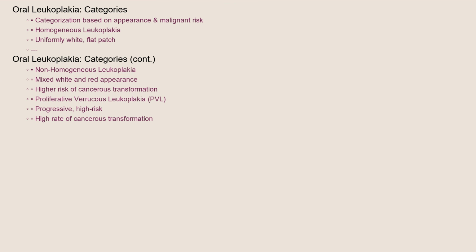While not strictly types in the same way as cancers are classified, oral leukoplakia can be categorized based on its appearance and risk of malignant transformation. Homogeneous leukoplakia presents as a uniformly white flat or slightly raised patch. Non-homogeneous leukoplakia, also sometimes called speckled leukoplakia, has a mixed white and red appearance or an irregular surface and carries a higher risk of becoming cancerous. A type with very high risk is proliferative verrucous leukoplakia, PVL. PVL is a progressive, high-risk form of leukoplakia that spreads slowly and has a high rate of cancerous transformation.